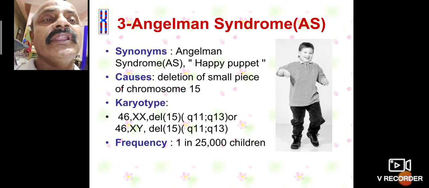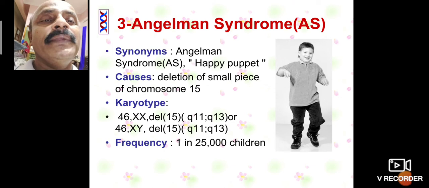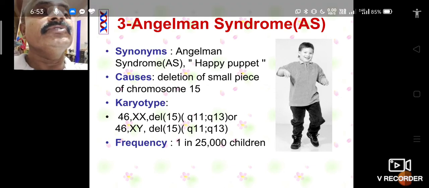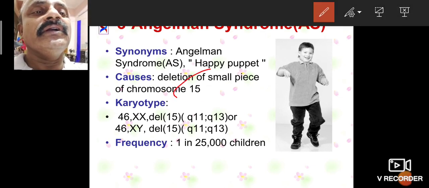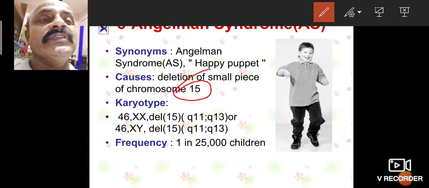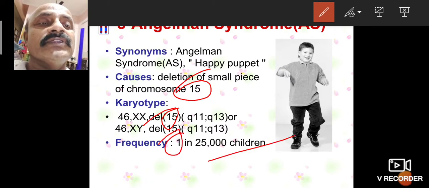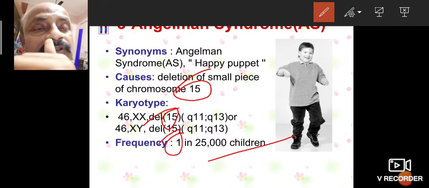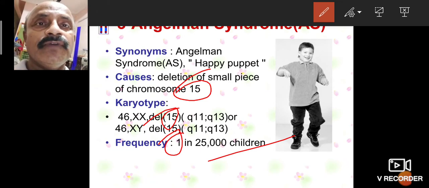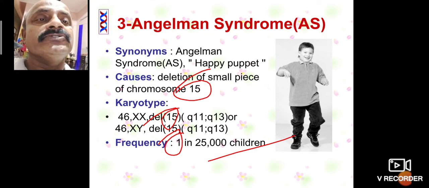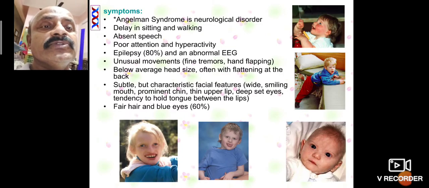Then the third one is called Angelman syndrome. This Angelman syndrome, the happy puppet syndrome, causes deletion of a small piece of chromosome 15. The 15 chromosomes are also deleted in human beings, which can cause Angelman syndrome. So this is a fact in 1 in 25,000 children. One person in 25,000 children has Angelman syndrome, which can cause symptoms.